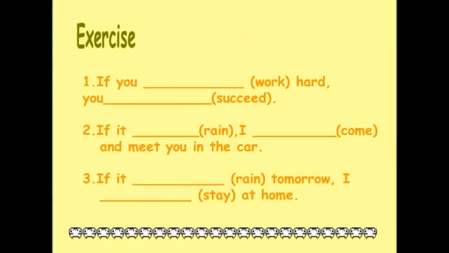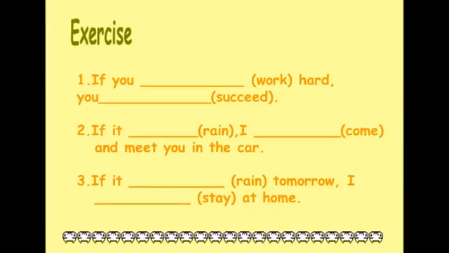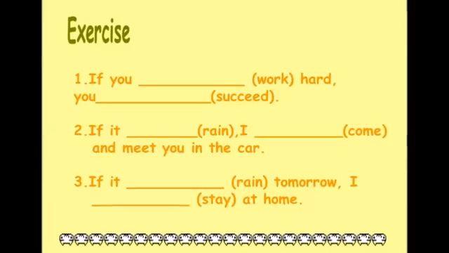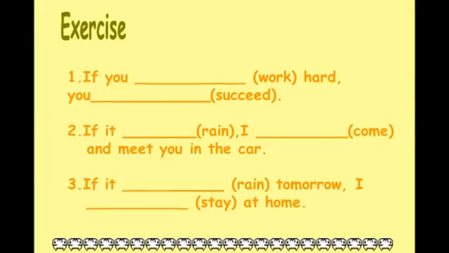Amazing! You all did great! Now, I think we're ready to move on to the next type of conditional. This time, we will fill in the blanks with the correct verb form for the type 1 conditional. Again, I will read a sentence and then we will give the correct answer together. Let's do number 1.